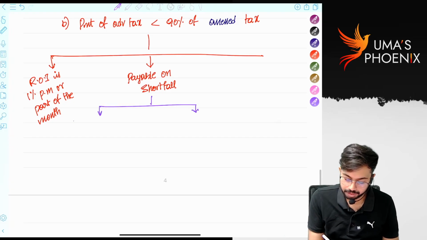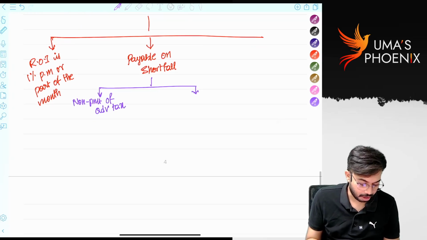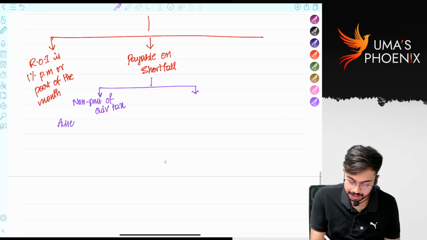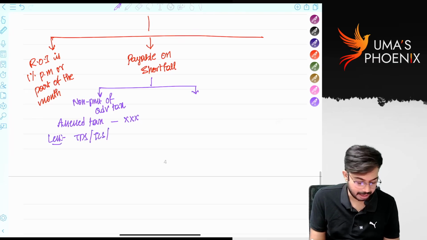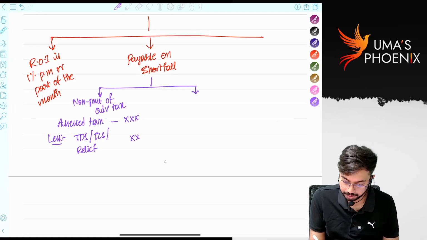In case of non-payment of advance tax, shortfall means what? We will take assessed tax. From assessed tax, we will reduce TDS deducted, we will reduce TCS collected, we will reduce relief under section 89(1).